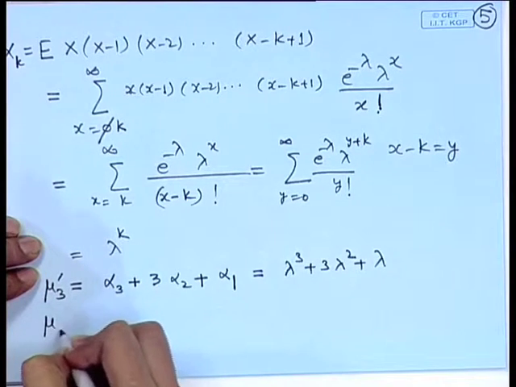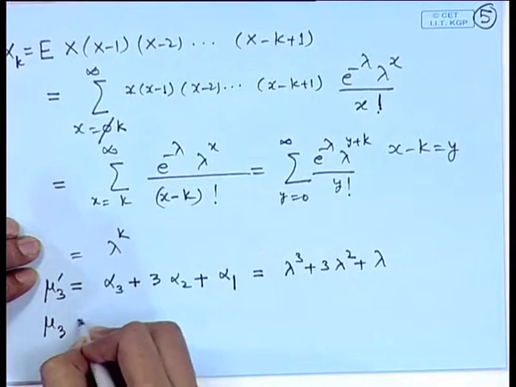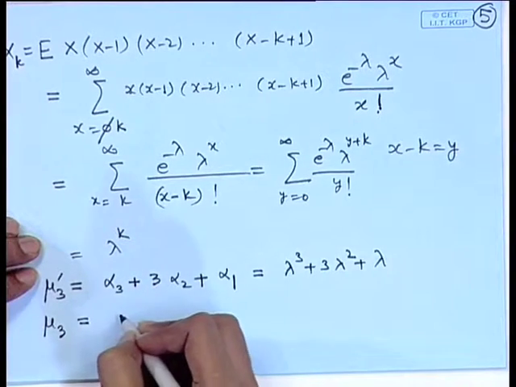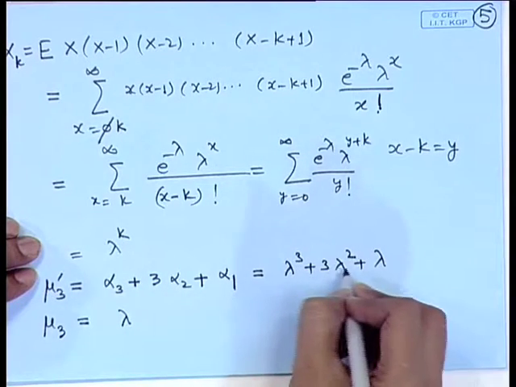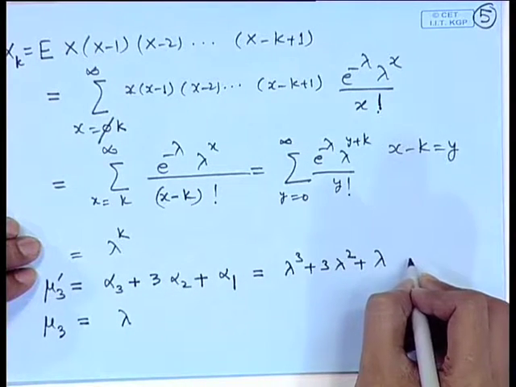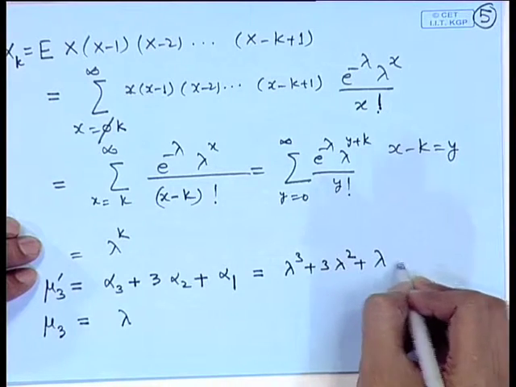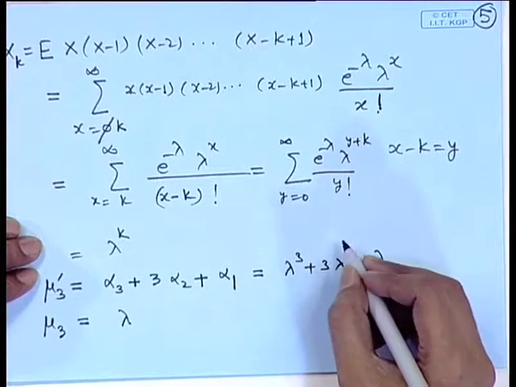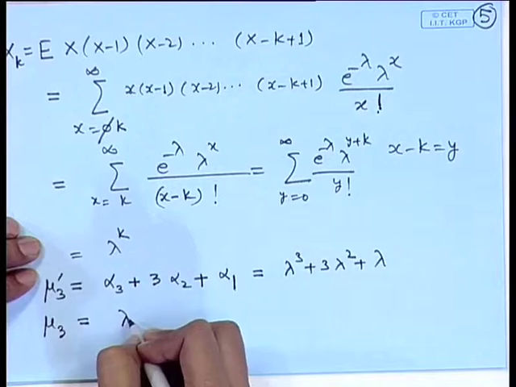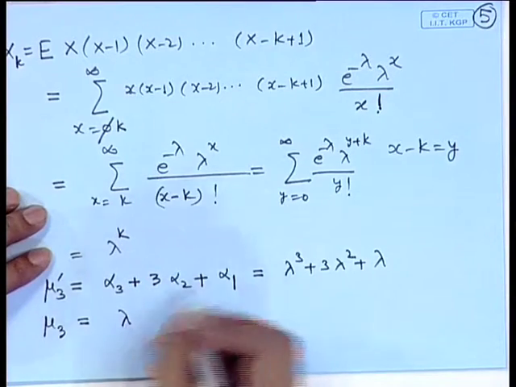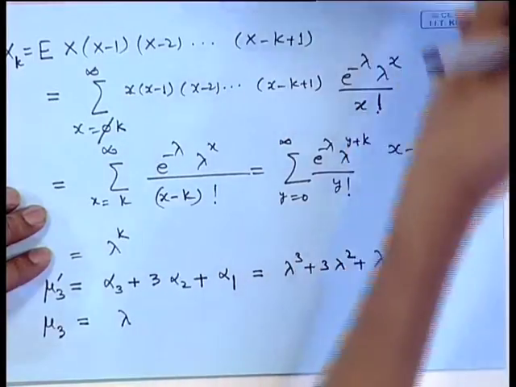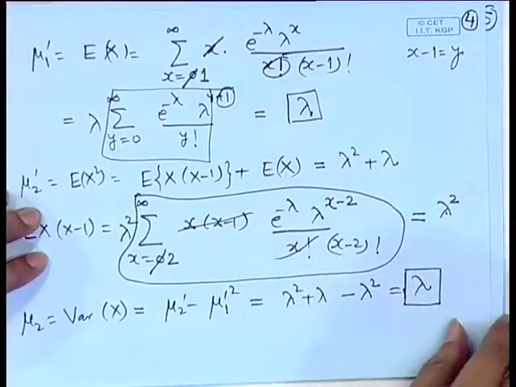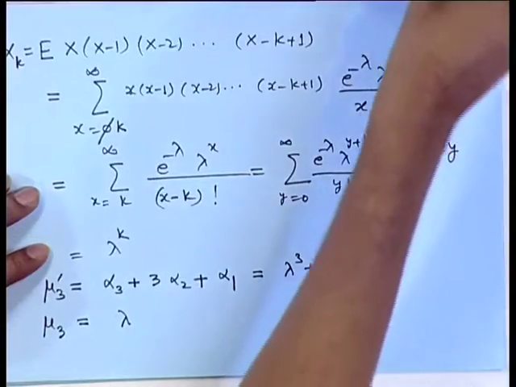Once again, if we make use of the relationship between the central and non-central moments, then mu 3 is equal to lambda cube plus 3 lambda square plus lambda minus lambda cube minus 3 lambda square, that term is coming there. So, it is actually becoming lambda. So, this is again surprising, because here the third central moment, the second central moment and the mean are all the same. So, in a Poisson distribution all the three are the same.